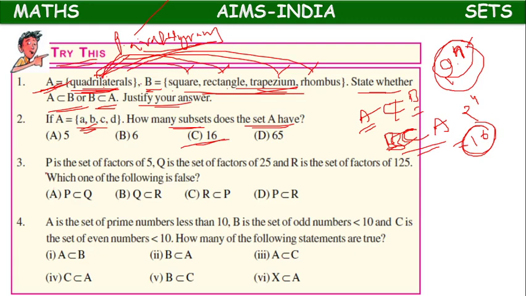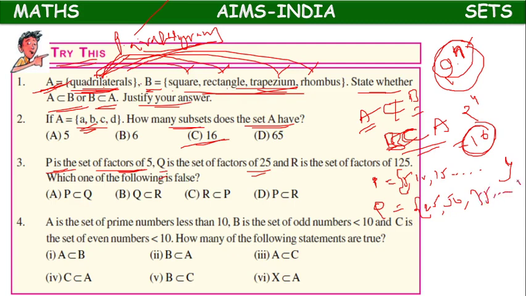Next. P is the set of multiples of 5, so 5, 10, 15 and so on. Q is the set of multiples of 25, so 25, 50, 75 and so on.